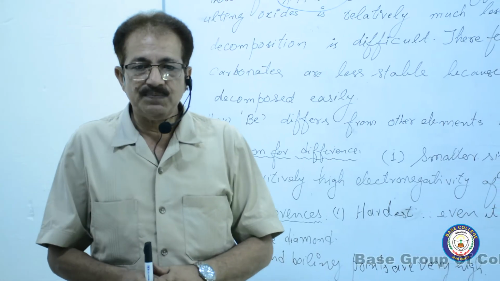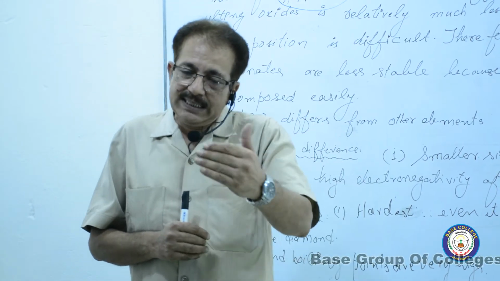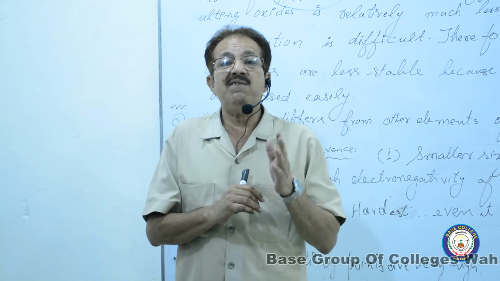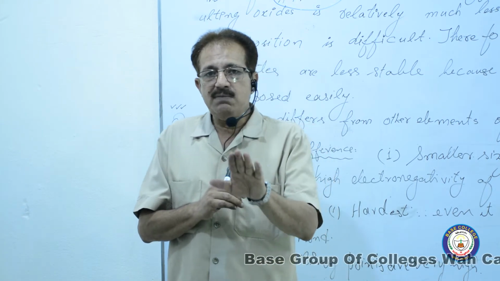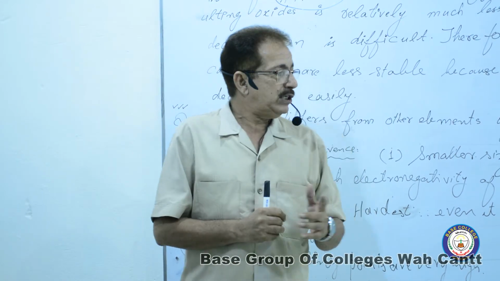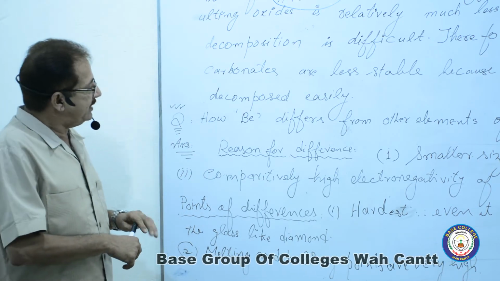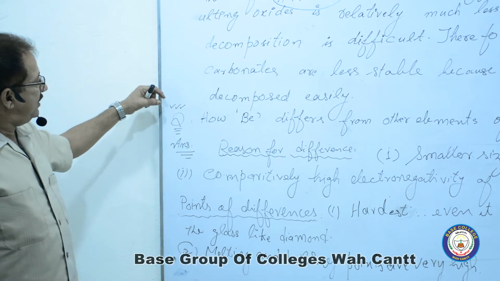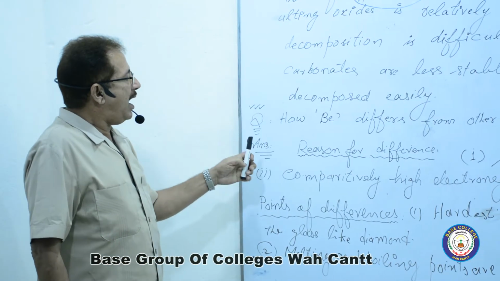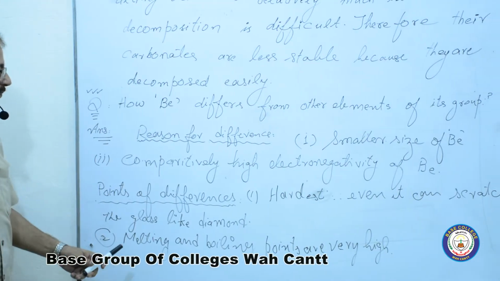Support your answer giving 7 points. And how many marks were allotted? 7 marks, 1 mark against each point. This question is very, very important. It may be repeated. That's why I put 3 ticks here, which indicates the importance. How does beryllium differ from other elements of its group?